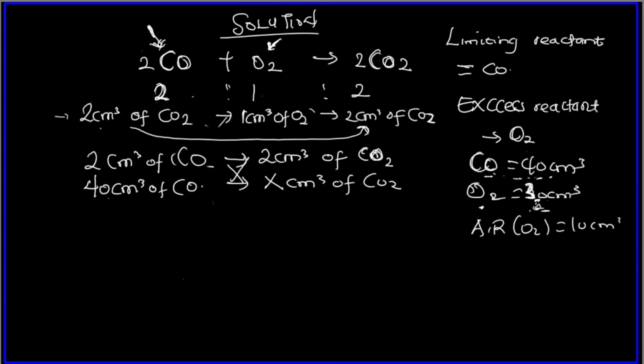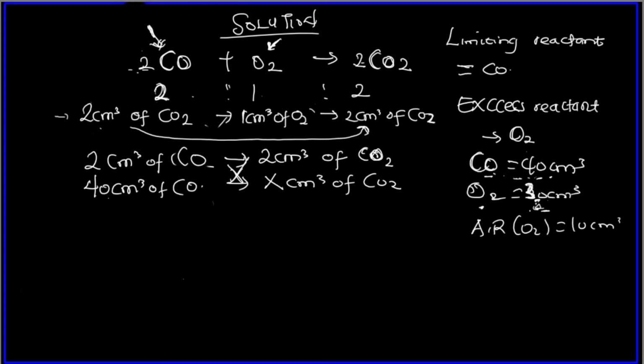Just take note that once the stoichiometric coefficient of the product and the limiting reagent is the same, they are going to produce the same volume. It's still 40 that you produce. Let's say this one is 1, it's still 40 they will produce. I hope this is clear. That's if they are the same.